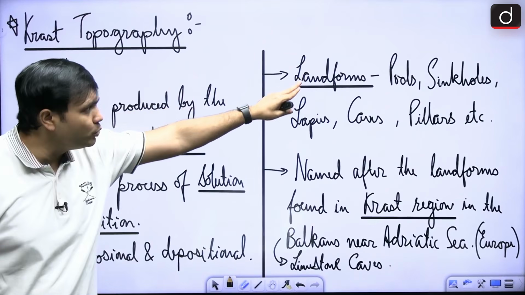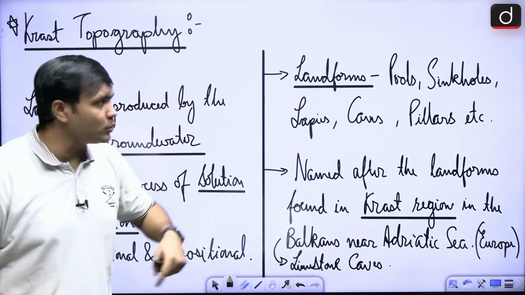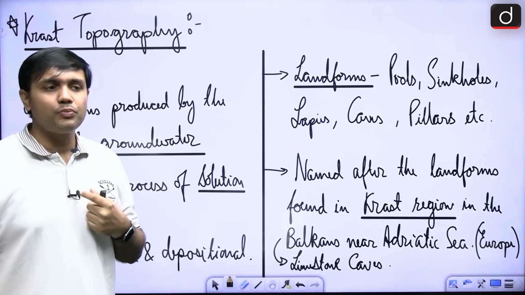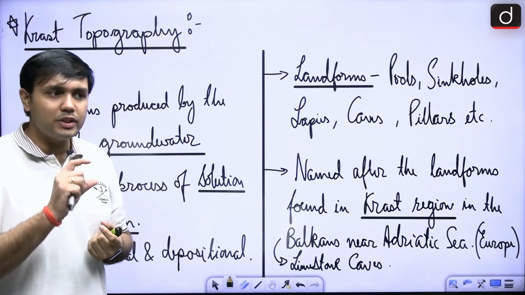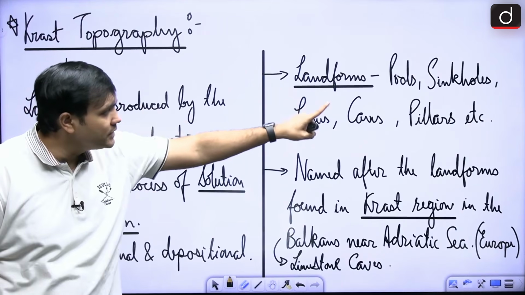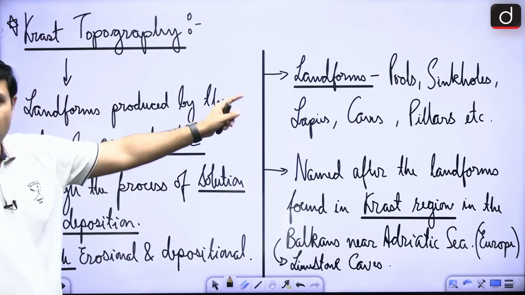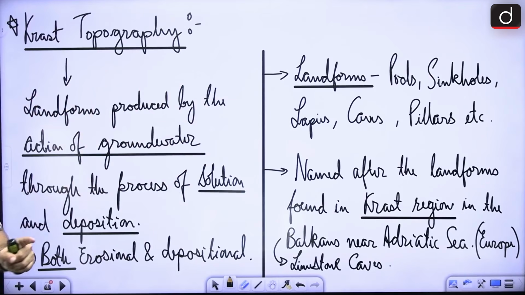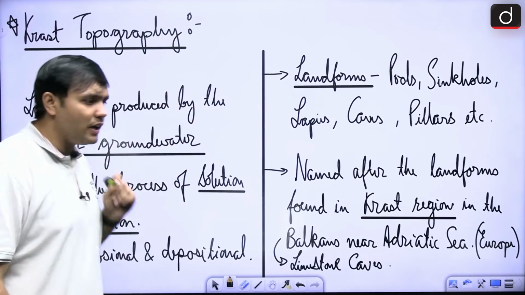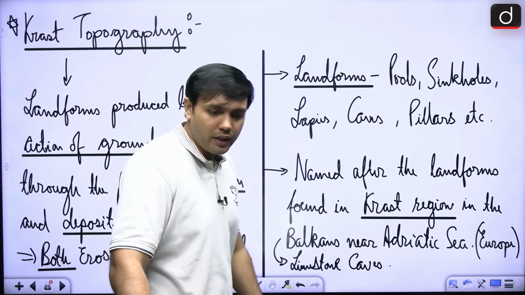Here you will find pools, sinkholes, and this can come as a statement also. In which type of geomorphic agent will you find pools, sinkholes, lapies, caves and pillars? These are found in case of Karst topography. Where is this name Karst coming from? It is coming from the Karst region of the Adriatic Sea.